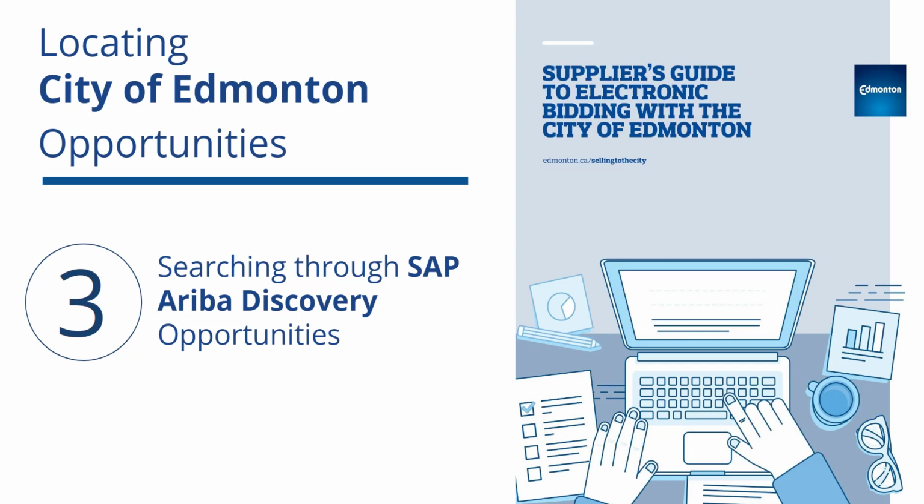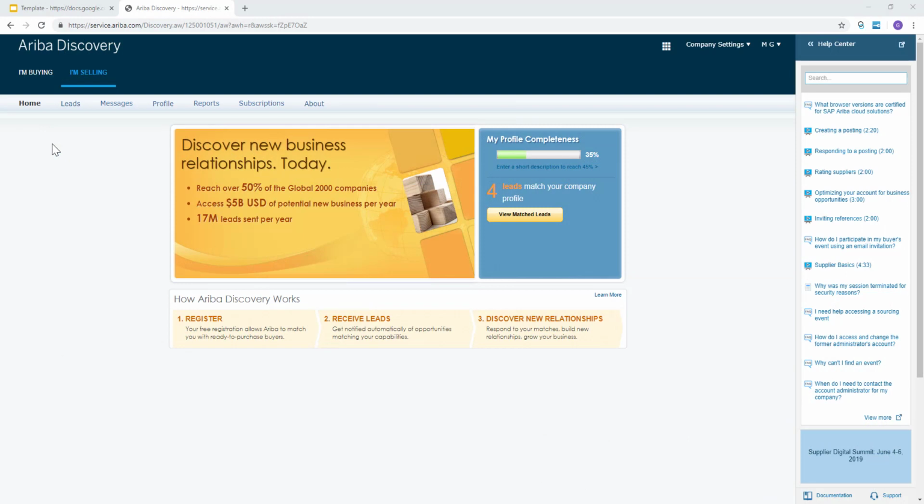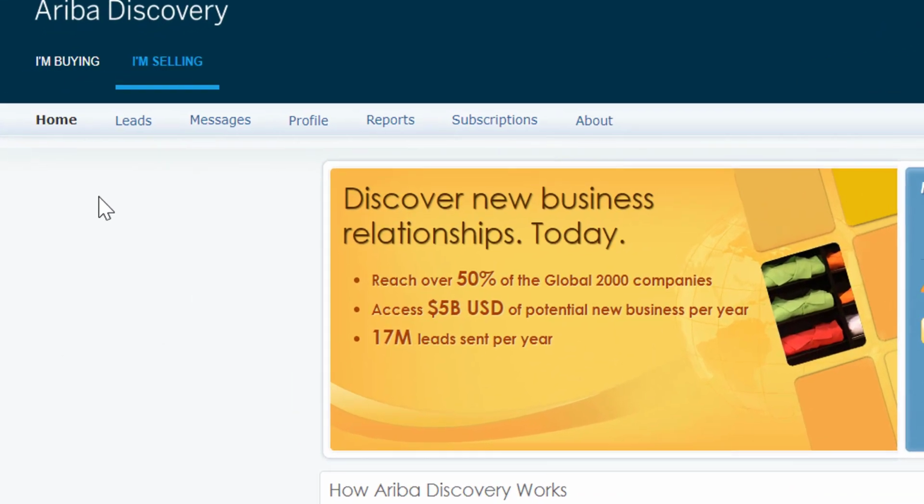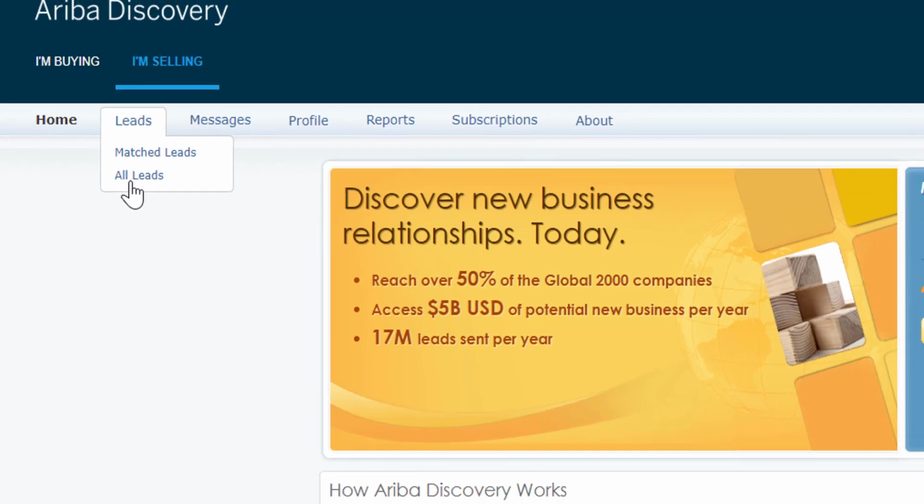A third way to view City of Edmonton opportunities on SAP Ariba Discovery is to perform a search through the Ariba Discovery app inside of the SAP Ariba supplier interface. To access this function, navigate to the Leads application inside of SAP Ariba. Select Leads, and then All Leads.